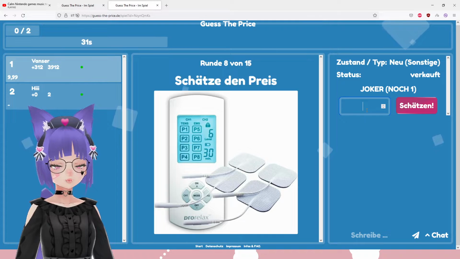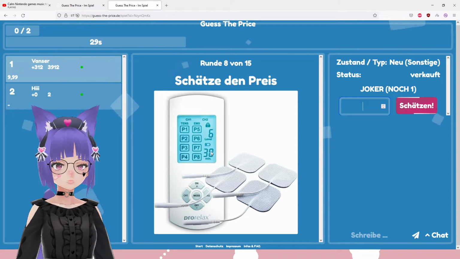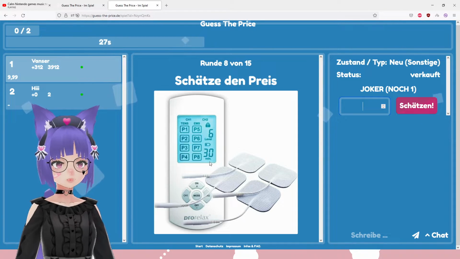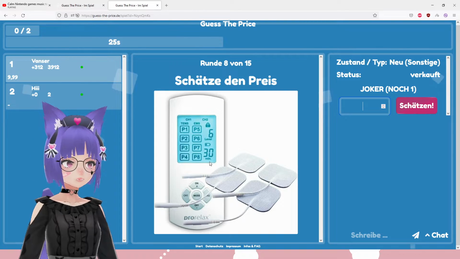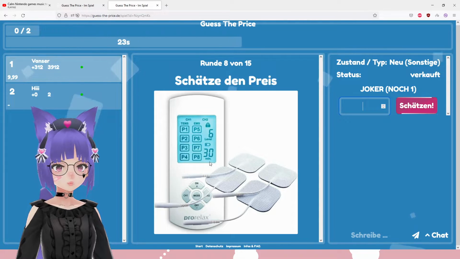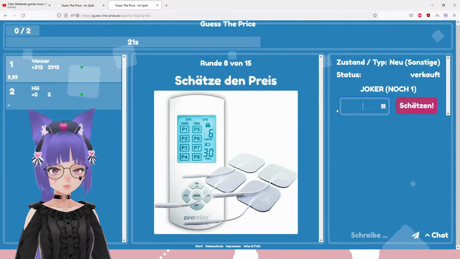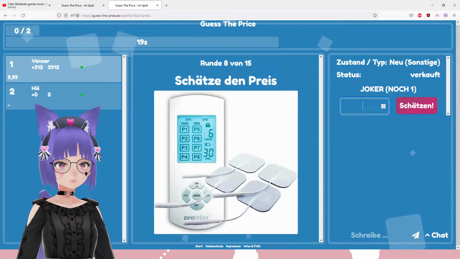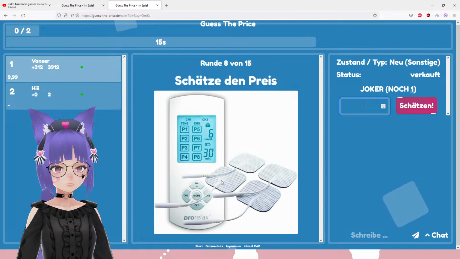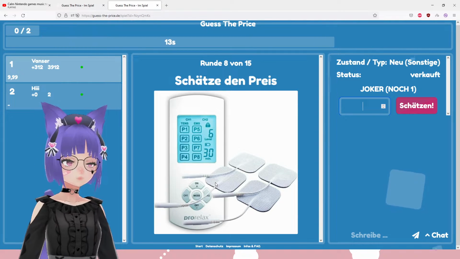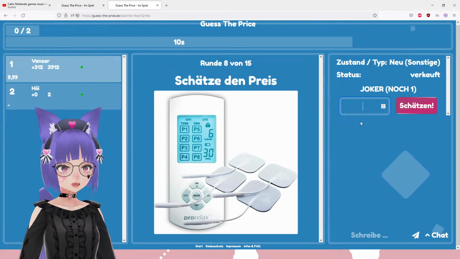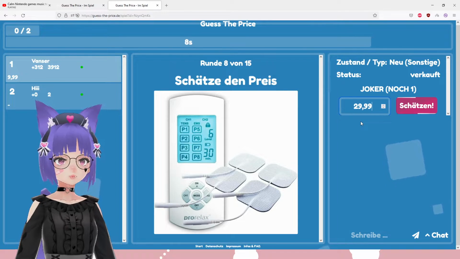Like, you put this on your tummy and then you put it on Powerade and leave it on for 30 minutes, and it's like brrr, and it just makes you smaller with your tummy. I don't think, no. I mean, this could be totally expensive. It could also be something that a doctor uses. Like, I don't know. These look more like things that you use to clap flies flying around. Like, bum, bum, bum. I'm gonna go with $29.99.